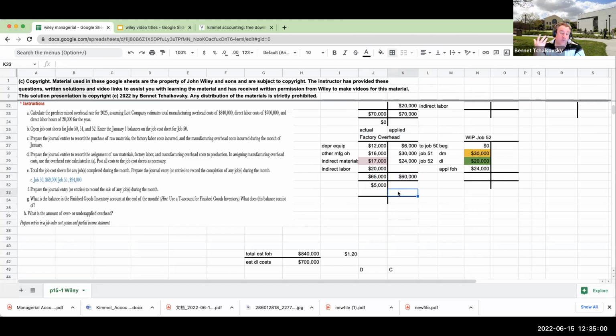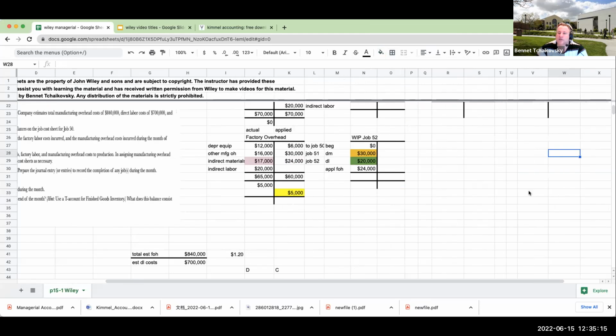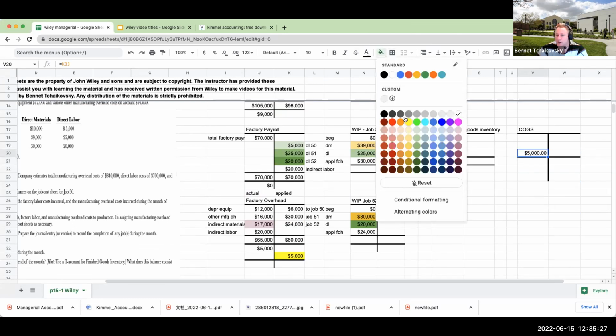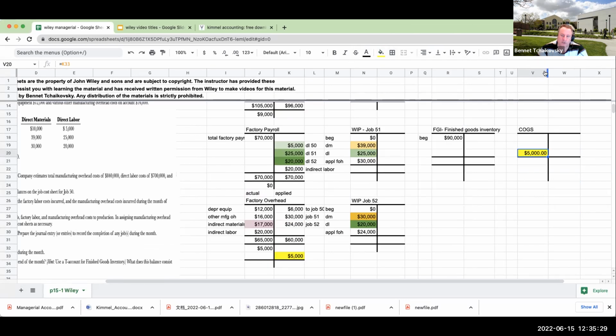For this particular account, as we mentioned, what does this balance have to be? This balance has to go down to 0. So what we're going to do over here is credit factory overhead for 5,000. Now, where does this go? If the amount is not materially significant, we're going to put it over here. We do the opposite over here because for every credit, I need a debit. I'm going to put it to cost of goods sold. If it was materially significant, and we're not being asked to do that in this question, you'd have to allocate it amongst the different parts. But generally, it's going to go to cost of goods sold, and this is going to go down to 0.